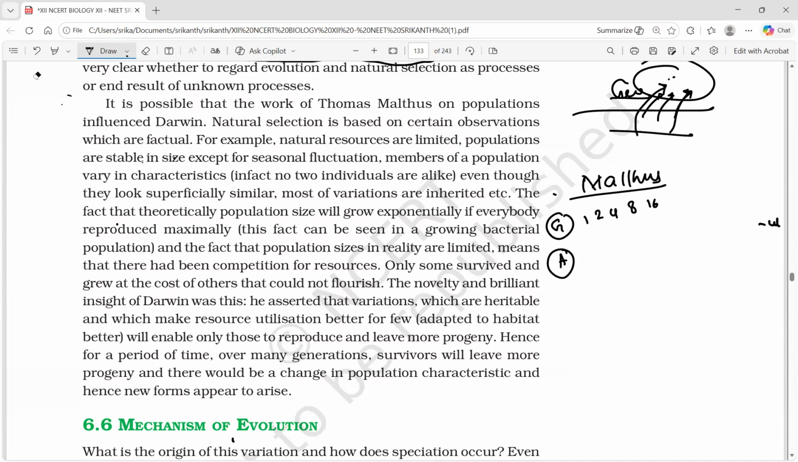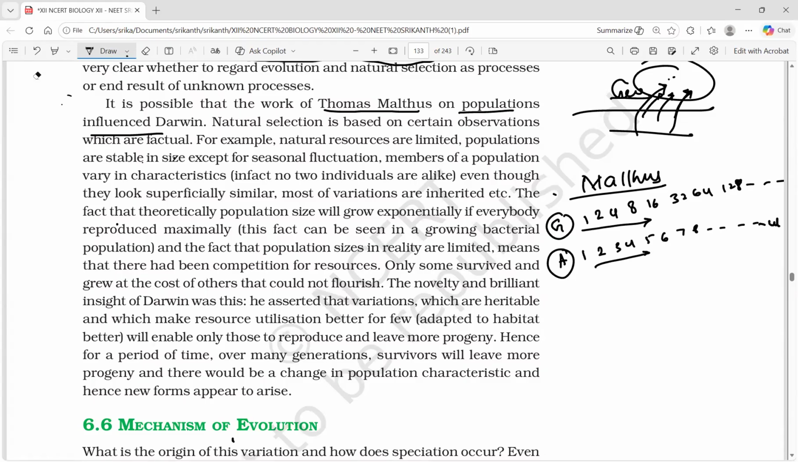1, 2, 4, 8, 16, 32, 64, 128. This is geometrical increase. Food sources increase arithmetically, like this. Okay, so population increases geometrically, but food sources increase arithmetically. This is the Thomas Malthusian population theory. Malthus and population influenced Darwin. This theory influenced Darwin.